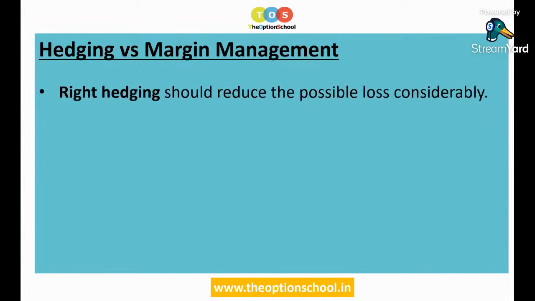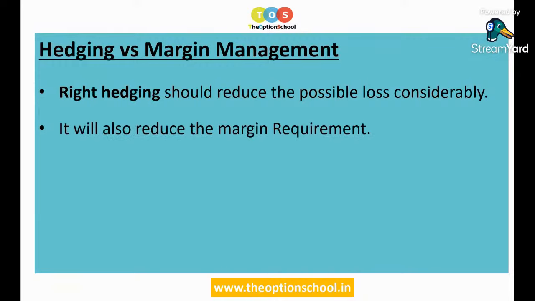Now, in hedging, if you are doing the right kind of hedging, it should reduce the possible loss considerably. जो trade में loss हो सकता है, उसको काफी ज्यादा significantly वो loss को reduce करे, तो उसको हम कहेंगे कि हाँ इसने trade में hedging किया है. It will definitely automatically reduce the margin requirement also if you have an unhedged trade compared to a hedged trade.